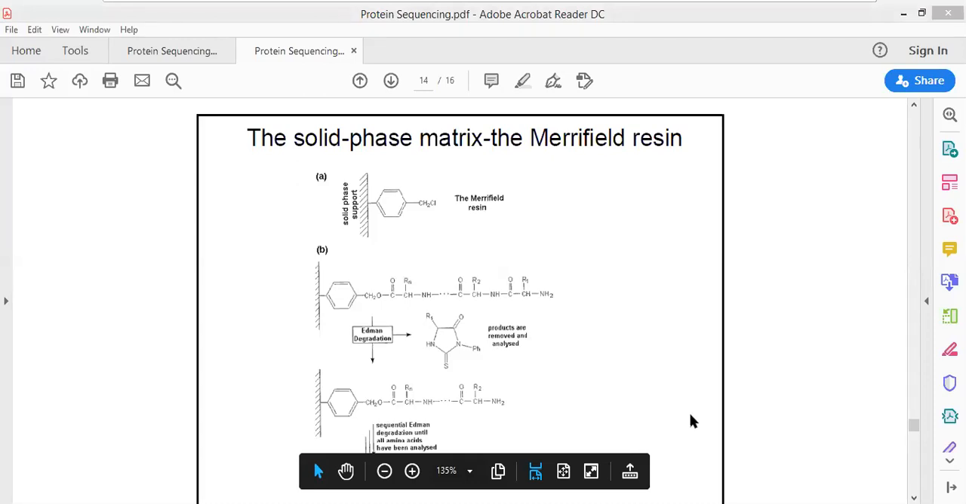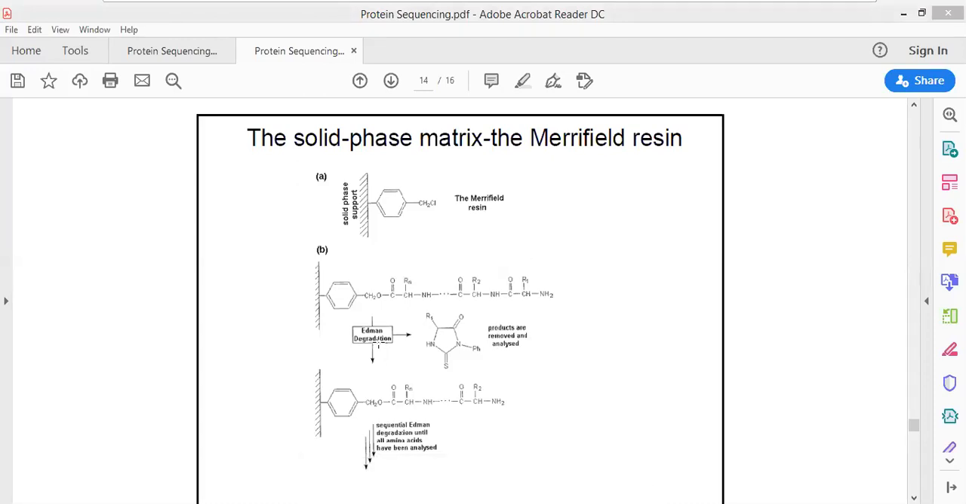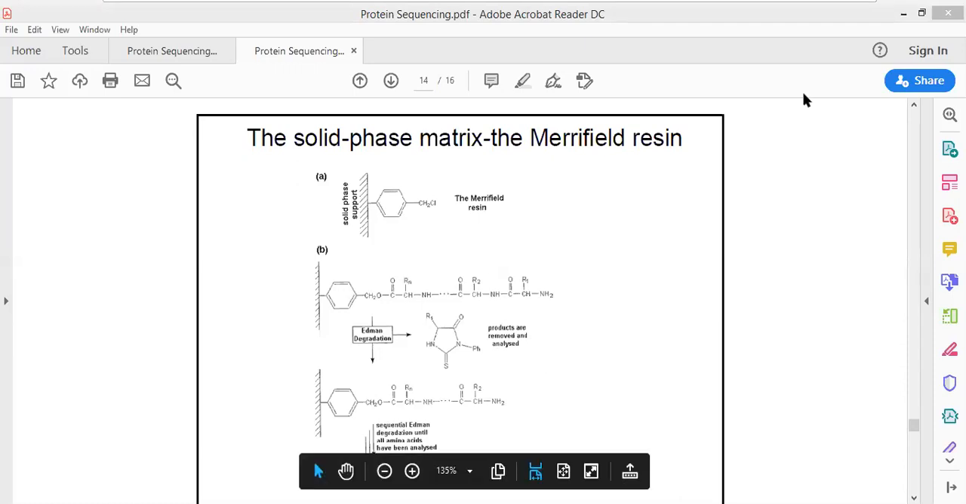Sir, what are you teaching? Oh, see, this is protein sequencing going on.